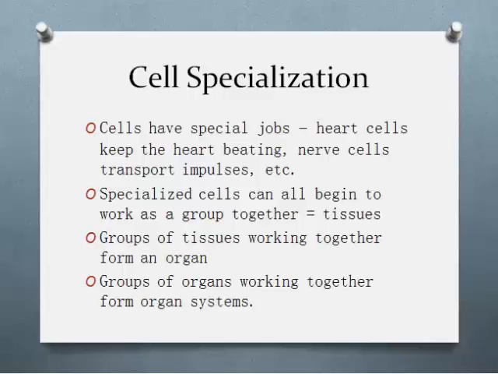Specialized cells can all begin to work as a group together. This would be tissues. Examples would include the heart tissue being the heart muscle. That specialization is pumping blood throughout your body. Nerve cells would basically provide impulses and help you know what's going around you. Groups of tissues working together form the organ, just as I mentioned. Groups of organs working together form organ systems, such as the circulation system in a human.